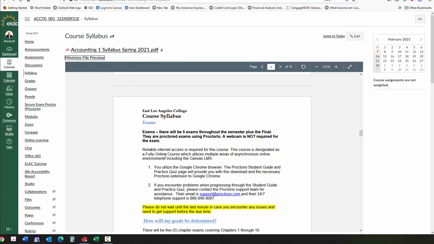However, most people will argue that, well, I don't have a webcam and so on and so forth. Webcam is not required. I'm not visually seeing you in there. The only use of Proctorio is so that we have a lockdown browser where you can't open up any other windows while you're taking the exam. Make sure you follow the instructions as far as you must have this on Google Chrome, and so you need to access in the Google Chrome browser, and then once you have that in, you'll be ready to go, all right?